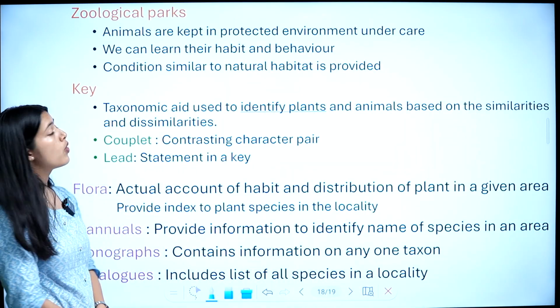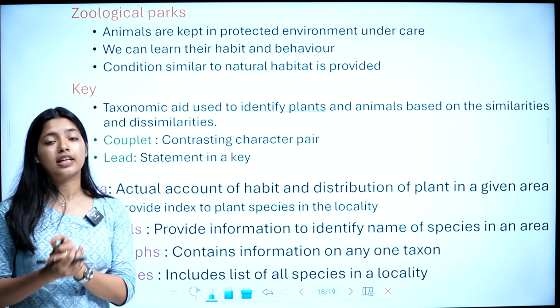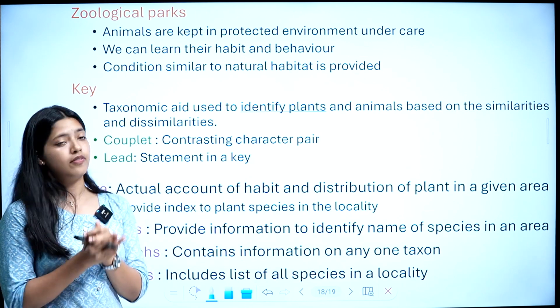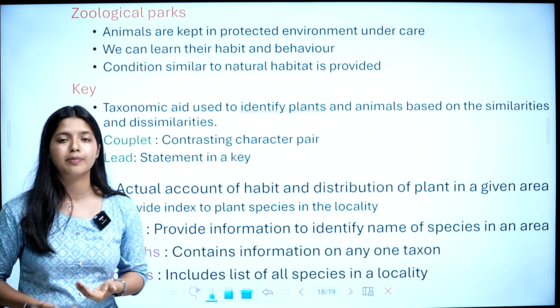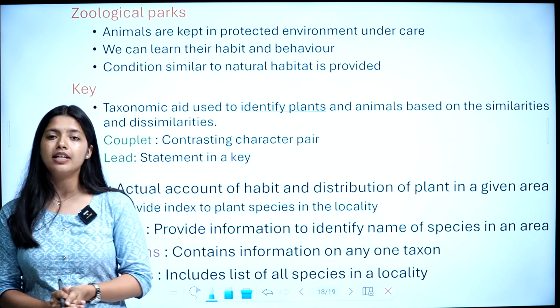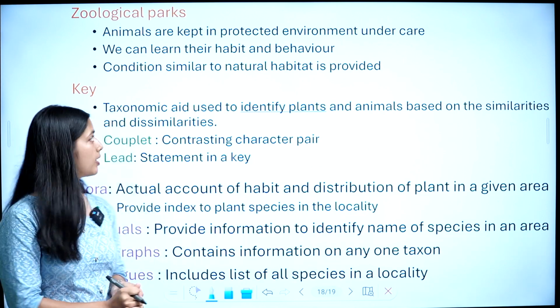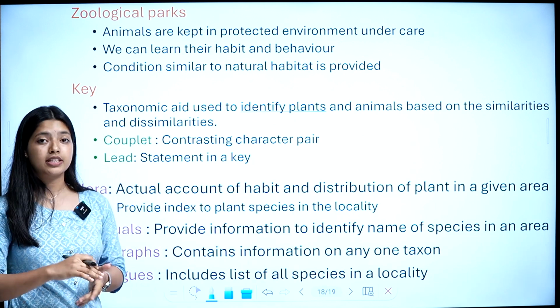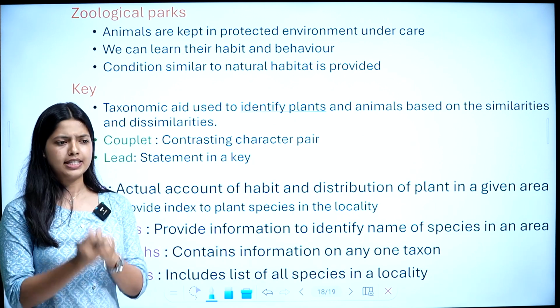So the last portion, zoological parks. What is zoological parks? Animals are kept and protected in a protected environment under care. So proper care is given to animals. We can learn their habit and their behavior, we can see that animal life.